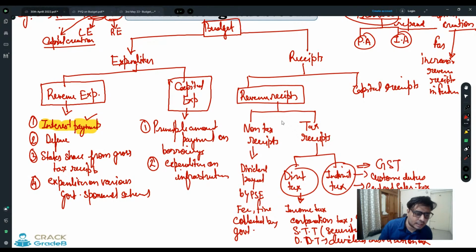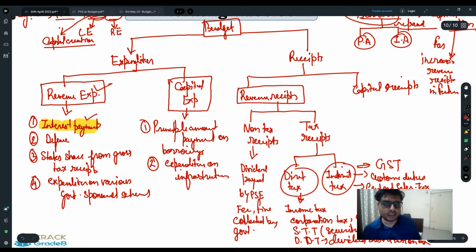And in the last class, I told you that revenue expenditure shows basically government's obligations and those expenditures which do not create any asset. Here in revenue expenditure, first of all, we have to fulfill our obligation in the form of interest payments. After that, we spend on defense, state shares on the gross tax receipts, then various government sponsored schemes.